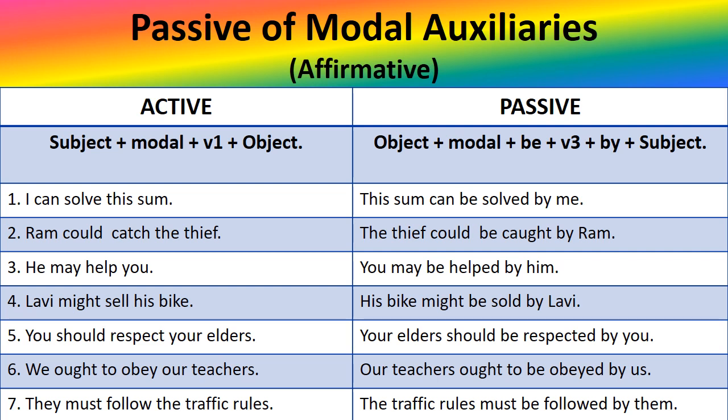Ram could catch the thief. The thief could be caught by Ram. He may help you. You may be helped by him. Ravi might sell his bike. His bike might be sold by Ravi.